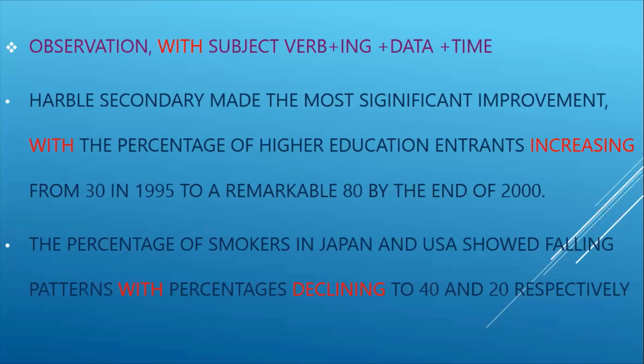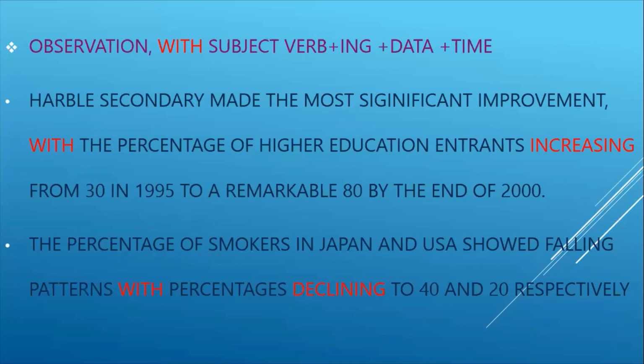As the percentage of smokers is given already, it is just percentages. You can also write percentages of smokers declining to 40 and 20 respectively. As it was showing a decline, it is given as declining to 40 and 20 respectively.